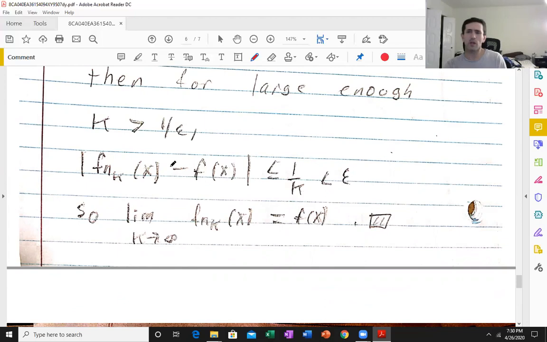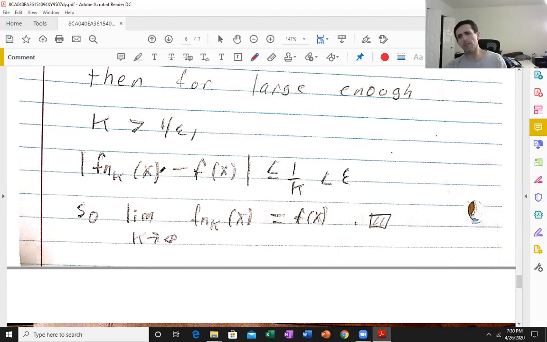So that proves the pointwise convergence of this subsequence.